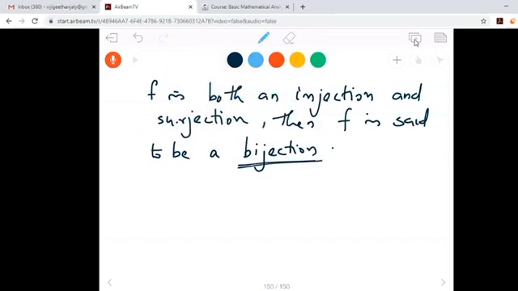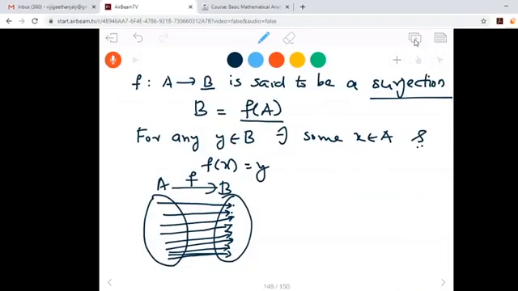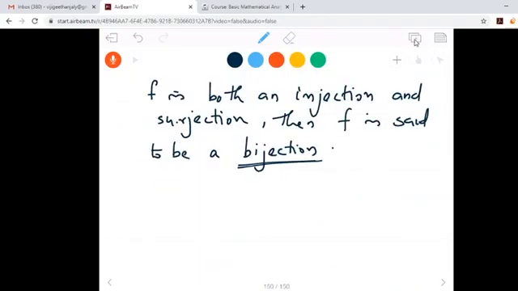So we have studied what is meant by an injection, a surjection and a bijection.